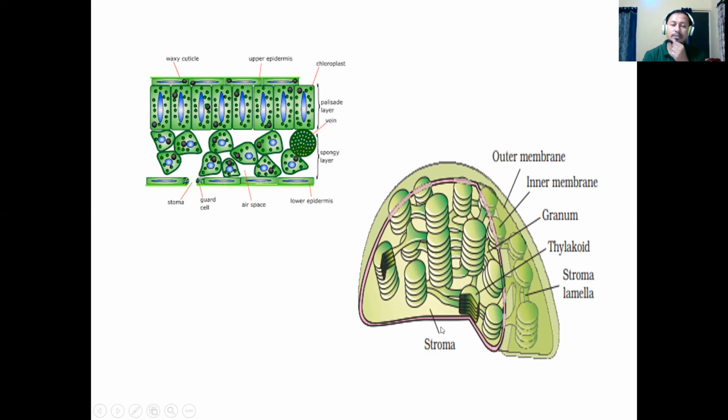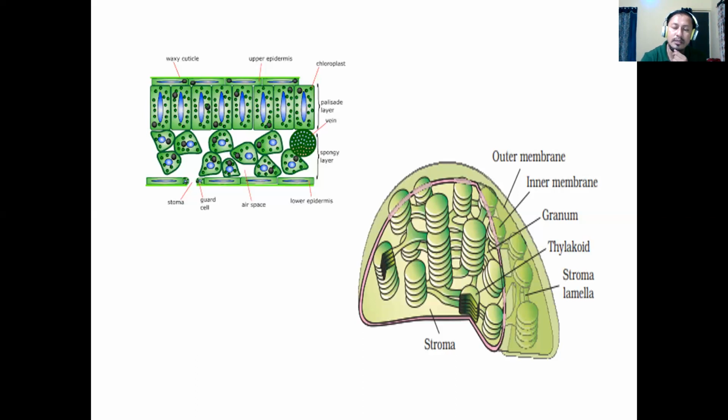So when you see this photosynthesis in the higher classes, you learn it is divided into 2 reactions, that is light reaction and dark reaction. Light reaction means the reaction that occurs in presence of light, and the dark reaction, which is also known as light independent reaction, occurs in stroma. So light independent reaction occurs in stroma, and the light dependent reaction occurs in thylakoid.